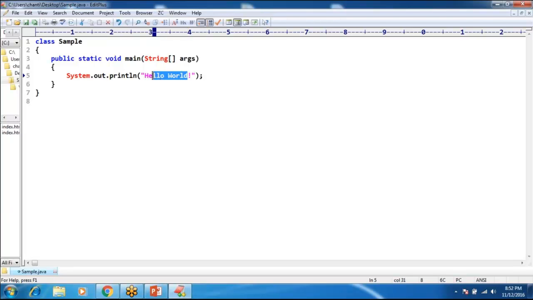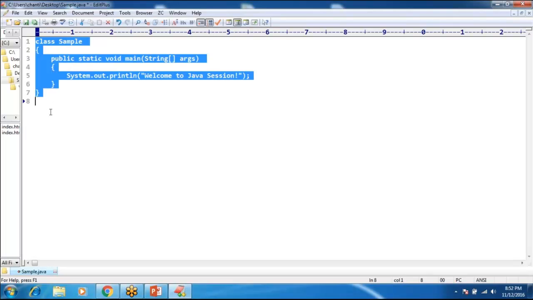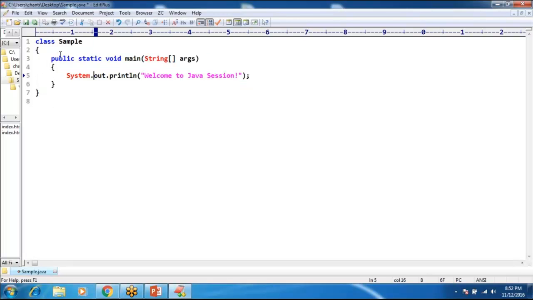So what is the message I am trying to display? Hello world, that is, a welcome to the Java session. This is the message I want to display, in a sample program I am writing. I will explain it simply. Class is a keyword. Whatever is in blue color are all keywords, and Sample is the class name. Leave it for now. Public and static are keywords related to Java. Later I will cover this.